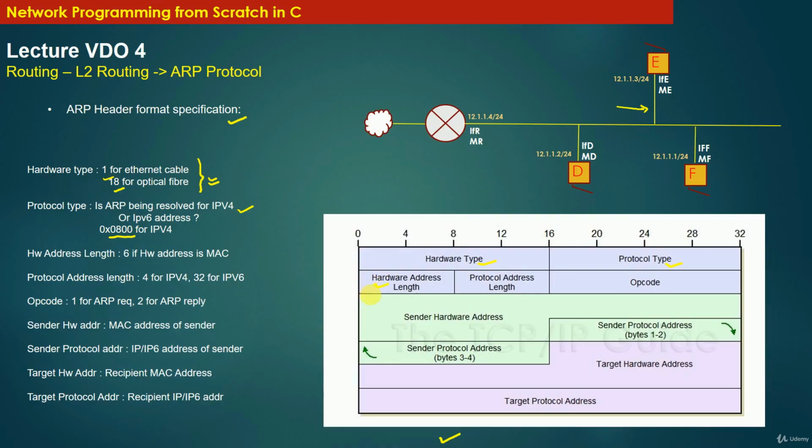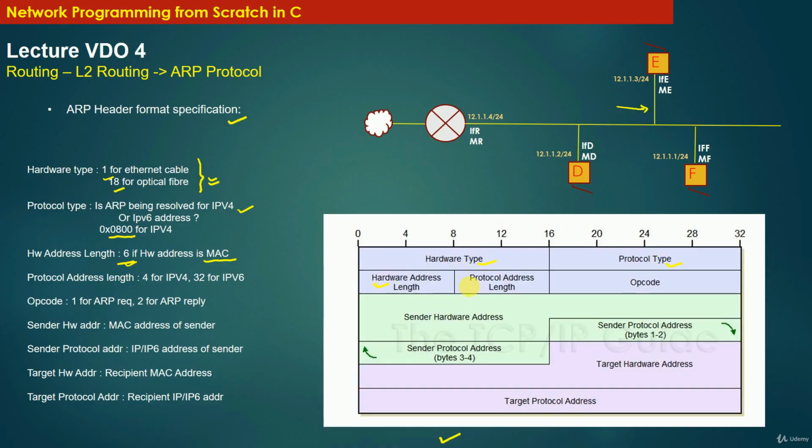Then hardware address length. This value is 6 bytes. Of course, the hardware address is always the MAC address. The most common hardware address used in networking today is the MAC address, and the length of MAC addresses is 6 bytes. Therefore, the most common value of this field is 6 bytes.